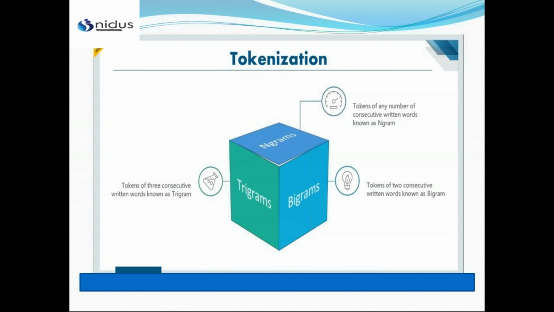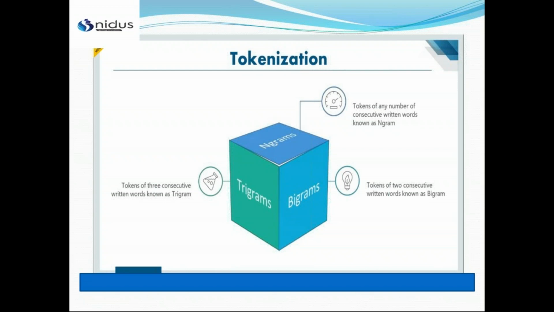In tokenization, we have a small paragraph and we have divided it into tokens, that is, each one word. But if you have a whole range of paragraphs and you have to divide them into tokens, it will take more time, and analyzing that data will also be more complex. So in tokenization we have characteristics like bigrams, trigrams, n-grams. Now what does it mean? Bigram means that you can take two consecutive words at a time.